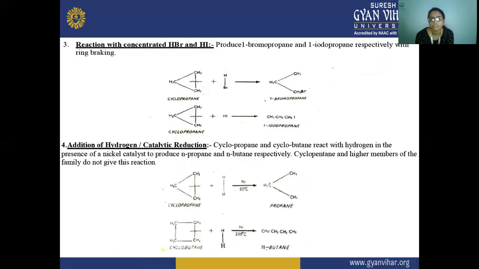Next is the reaction with concentrated HBr and HI. When cyclopropane reacts with hydrogen bromide, it produces 1-bromopropane, and with hydrogen iodide, it forms 1-iodopropane. Next is the addition of hydrogen, catalytic reduction. When hydrogen is added, the bond breaks and propane or n-butane is formed, meaning the ring forms a straight chain.